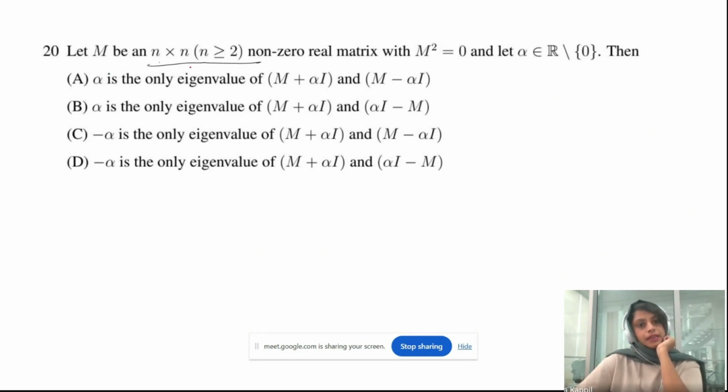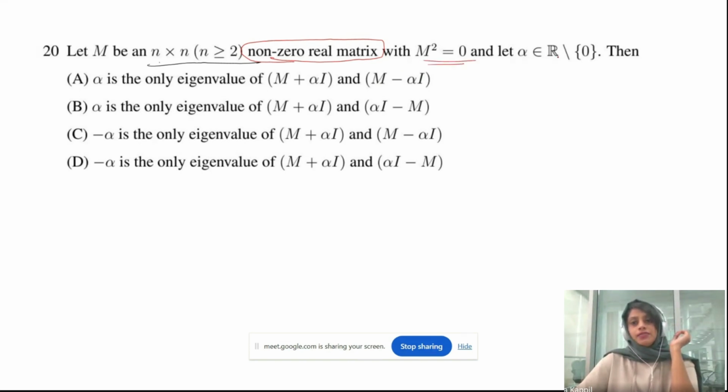So here M be an n by n matrix, so n is greater than or equal to 2, non-zero real. Always just underline these kind of things that you got from the question, okay? Because it is very crucial sometimes. With M square equal to 0, and let alpha be a non-zero real number. Then alpha is the only eigenvalue of M plus alpha I and M minus alpha I. So we need to find the eigenvalue of M plus alpha I, M minus alpha I.